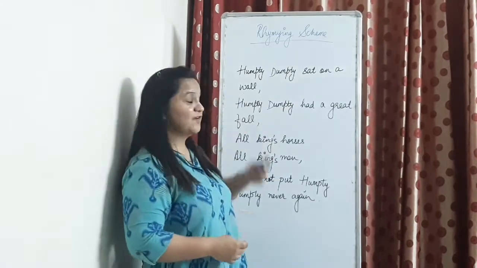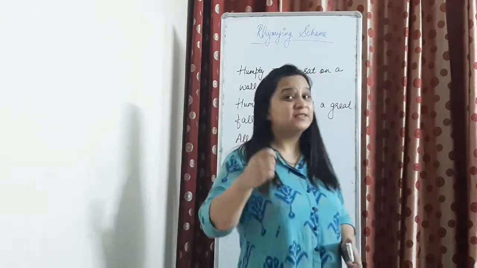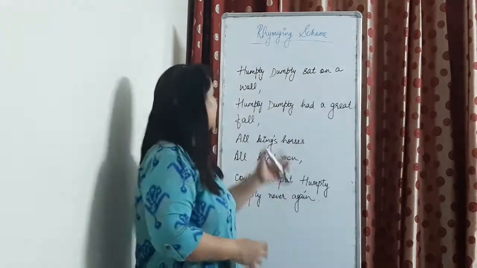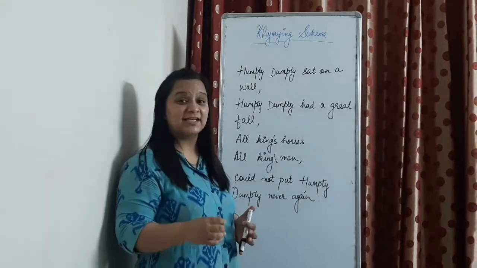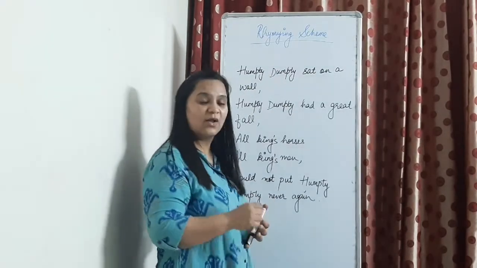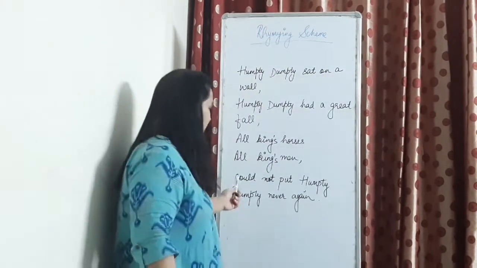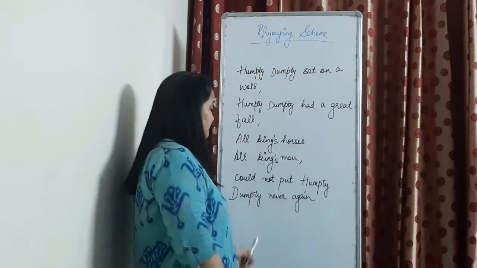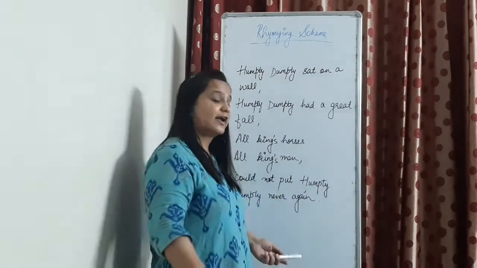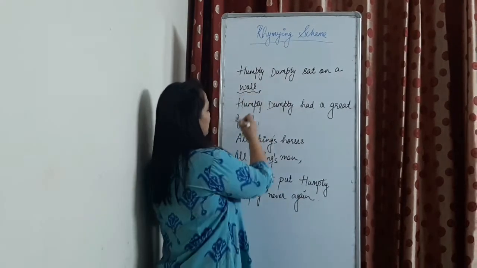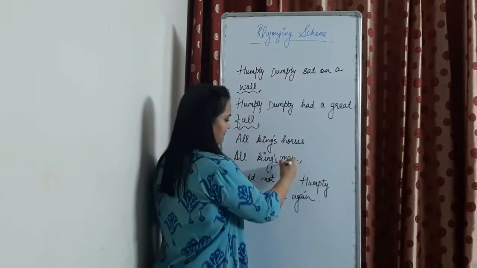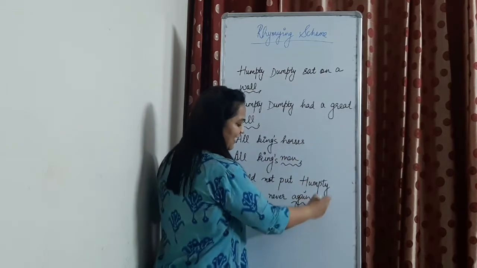Okay, so let's try another rhyme. Humpty Dumpty sat on a wall. Humpty Dumpty had a great fall. All the king's horses and all the king's men couldn't put Humpty together again. Now, let's see the words: wall, fall, men, again.